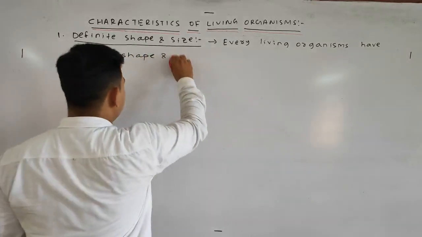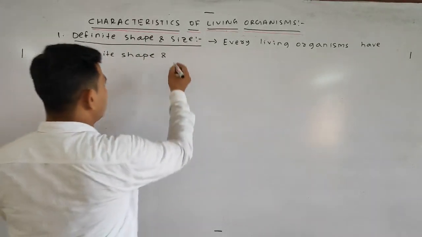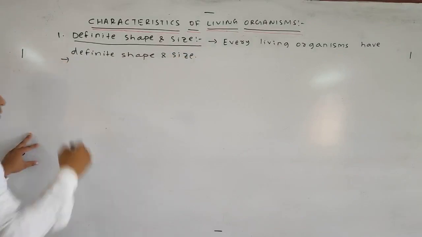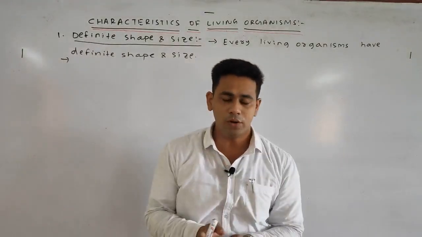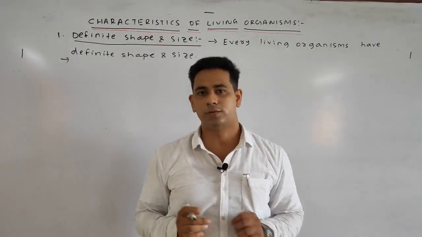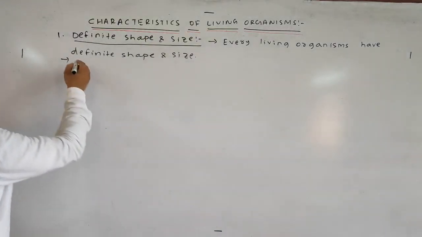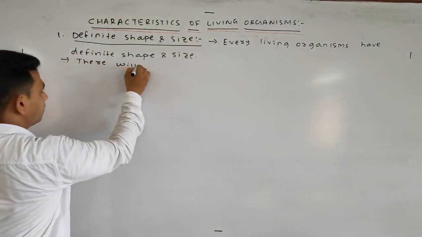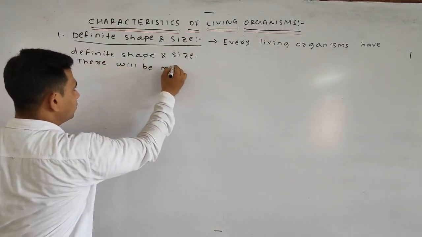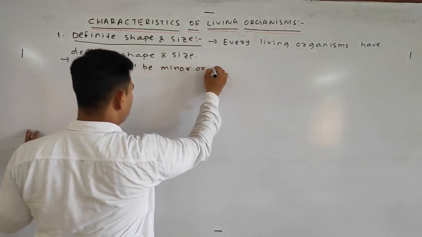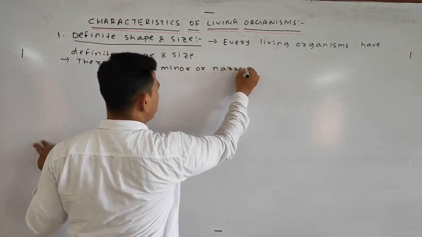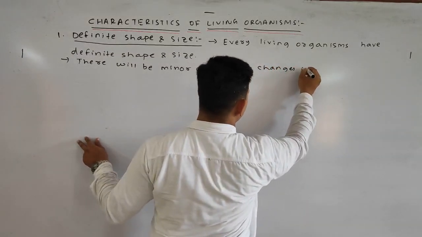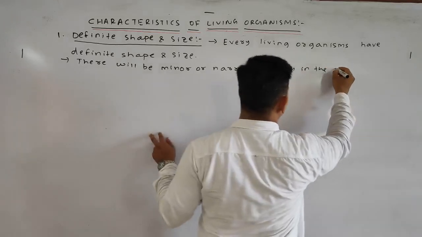But there will be a narrow or minor change in the case of some organisms.